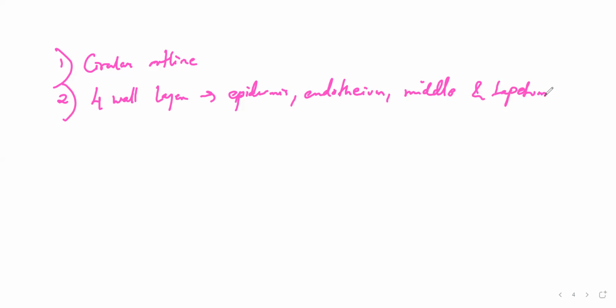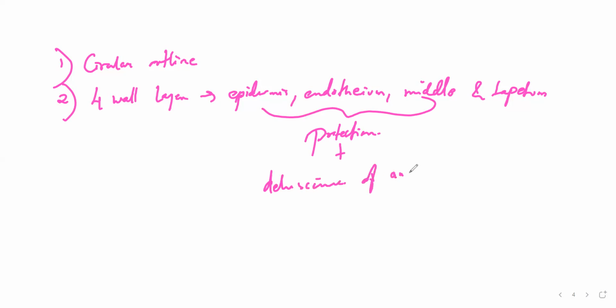The three outer layers, the epidermis, endothecium, and middle layer, are going to give protection. Plus, they will help in dehiscence of the anther.